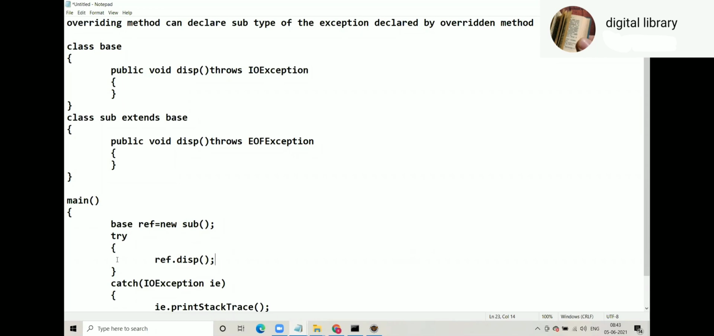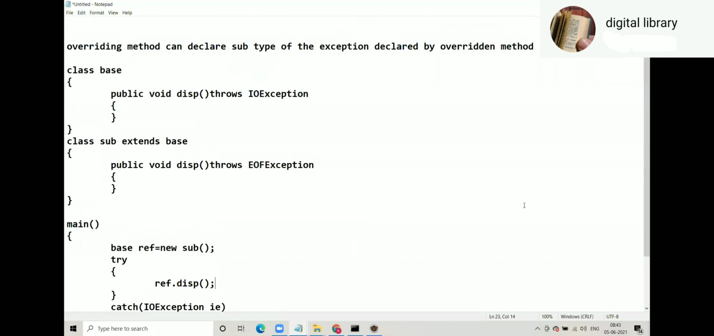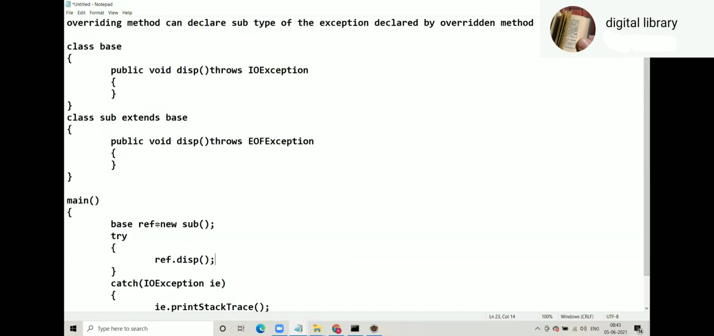So first of all, think from the compiler's point of view, compilation point of view. For the compiler, ref is of type Base. Display will be checked in Base. Is it there? Yes. Accessible? Yes. It declares IO exception, so we should either handle or declare IO exception. We are handling it, so the compiler is perfectly okay with that.